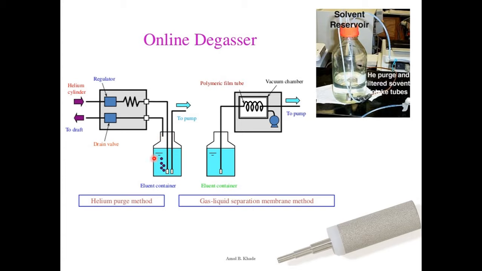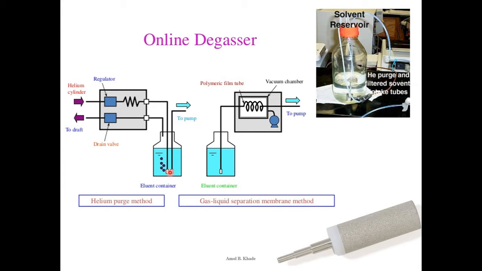So you can see here there is a solvent reservoir bottle, and we have a system in which a helium cylinder is kept, and the helium is passed through a regulator, through these tubings, and it will be bubbled through this particular solvent. You know helium is an inert gas, right?